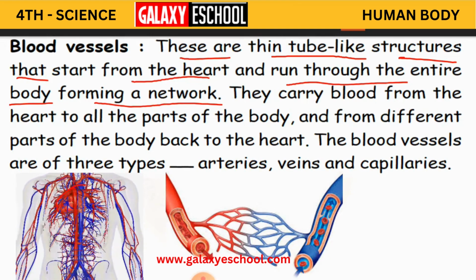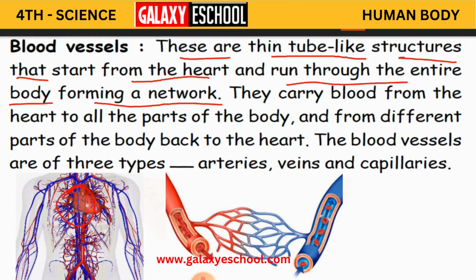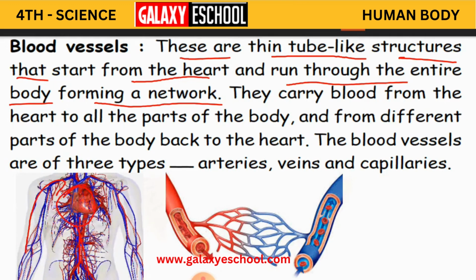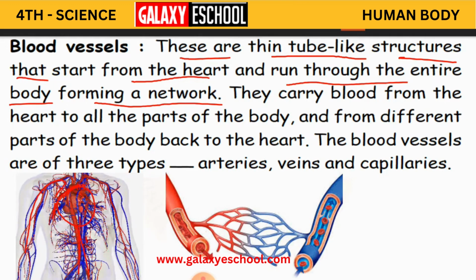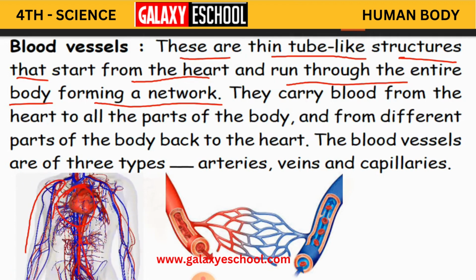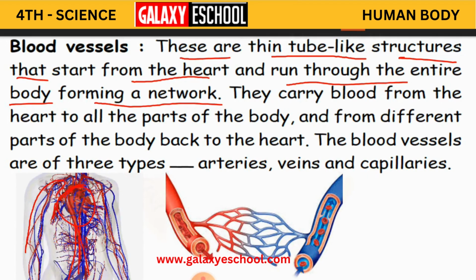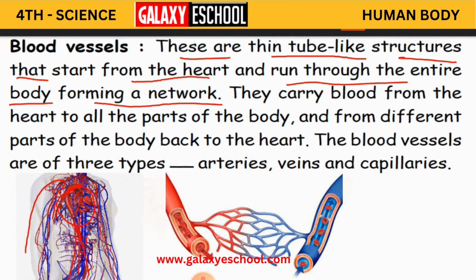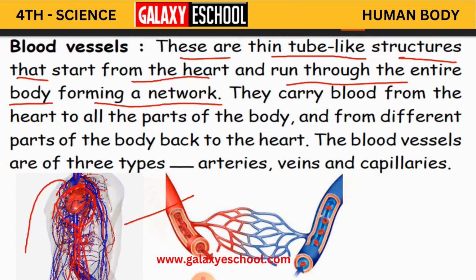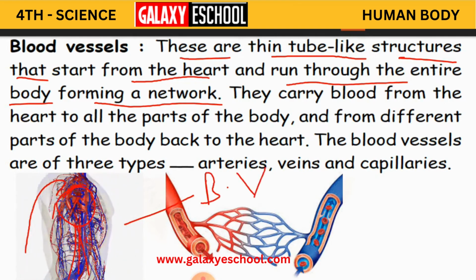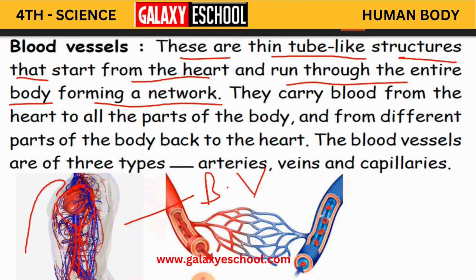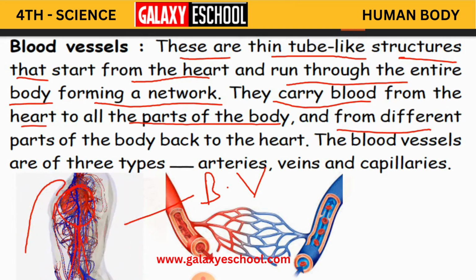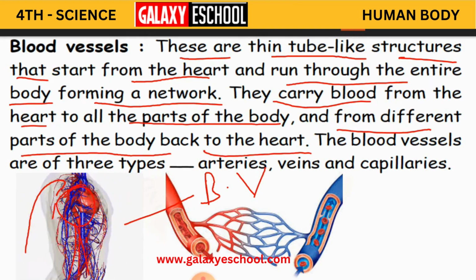These are thin tube-like structures that start from the heart and run through the entire body, forming a network. As you can see here in the picture, children, this is the heart, and these thin, very narrow tube-like lines have started from the heart and they are going to spread all over the body. They are connected to each other, just forming a network. These are nothing but the blood vessels. They carry blood from the heart to all the parts of the body and from different parts of the body back to the heart.